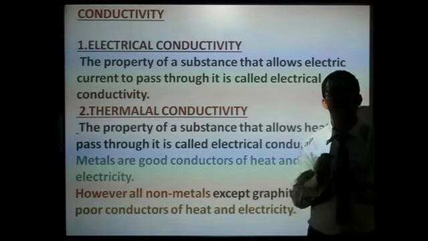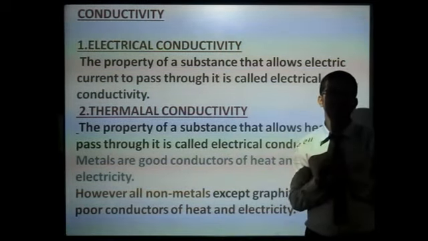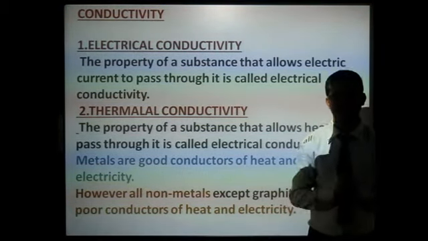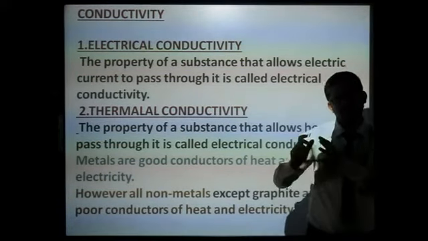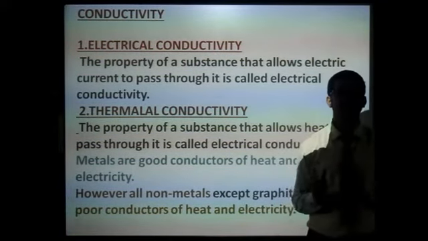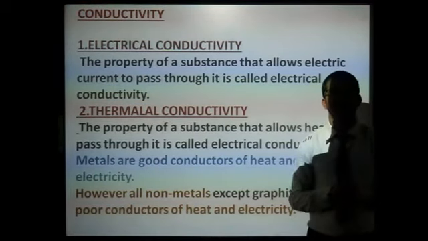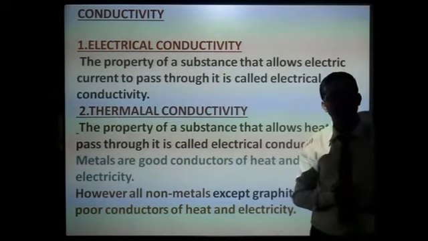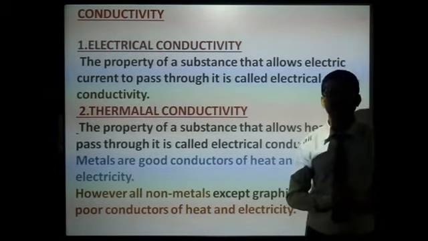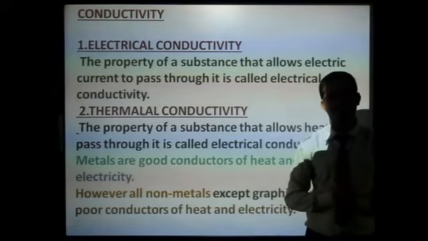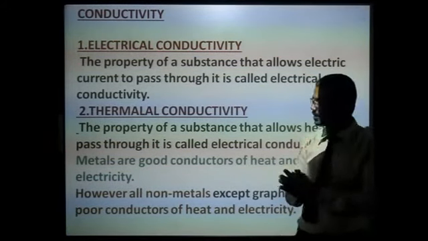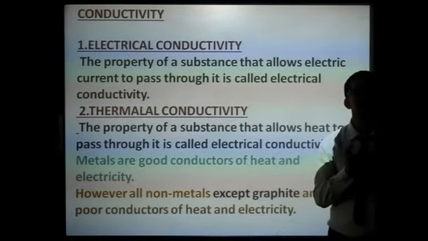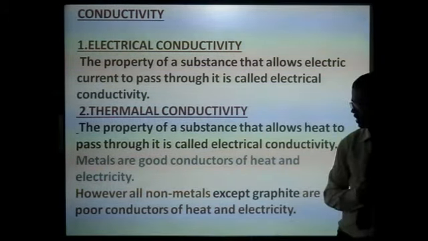That is the reason why cooking utensils are made of metal, steel, stainless steel. The major portion of stainless steel is iron, a metal that conducts heat. Aluminium and copper are also used in utensils, which are all good conductors of heat. For electrical wires also we use metals because they are good conductors of electricity.